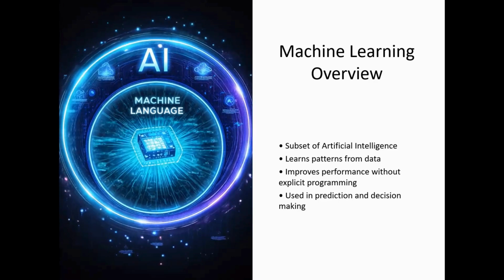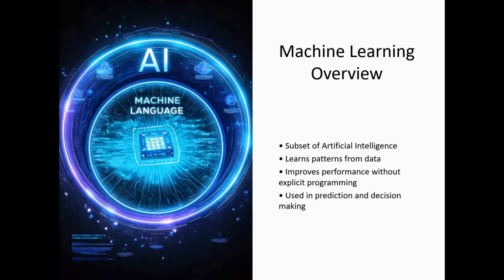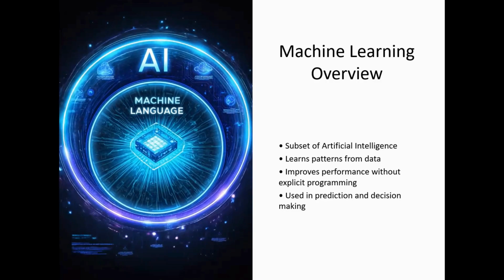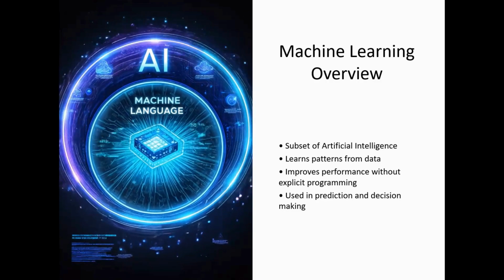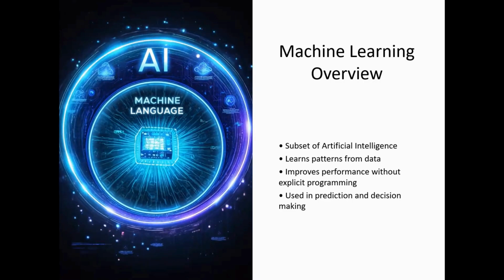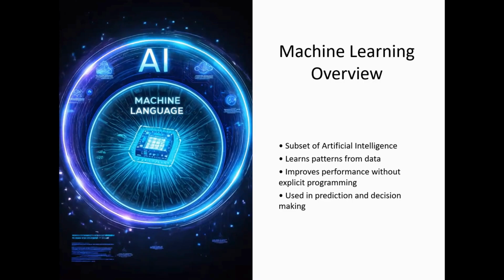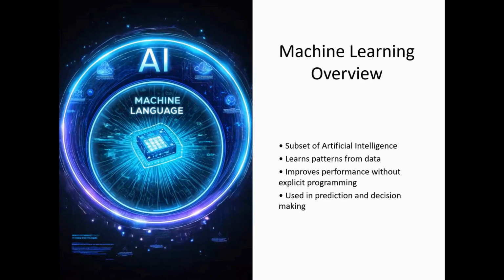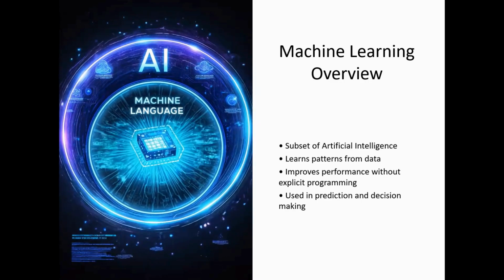Machine learning overview. What is machine learning? Machine learning is a branch of artificial intelligence that focuses on building systems that can learn from data. Instead of programming a computer with exact instructions, we give it data and let it find patterns on its own. It is used in prediction and decision making.